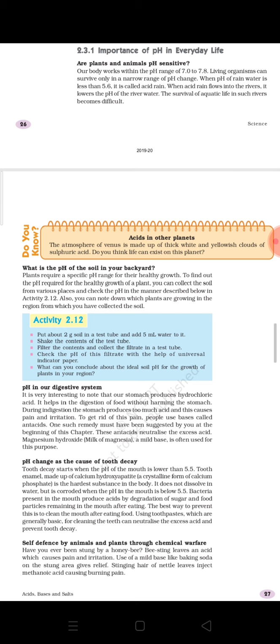These acids remain suspended in our atmosphere, and when it rains, they come down on earth with the help of rainwater, dissolved again in rainwater, and especially get collected in water bodies.